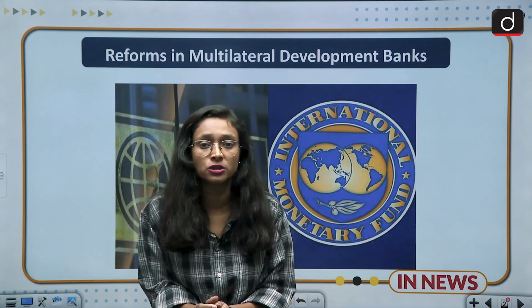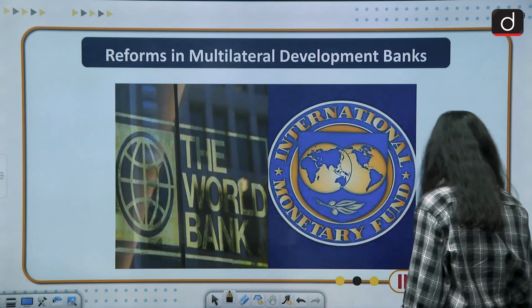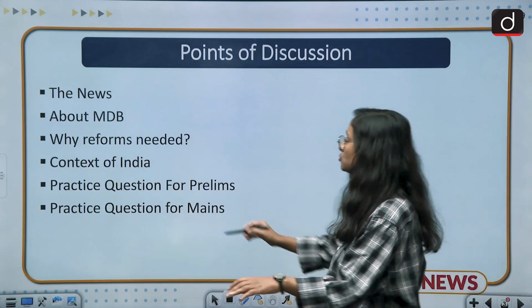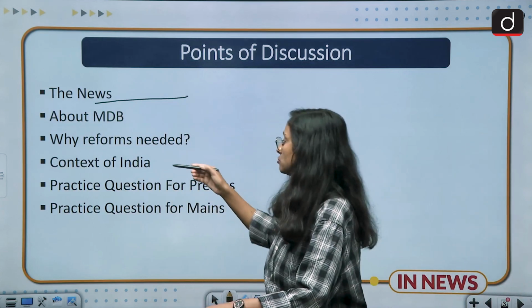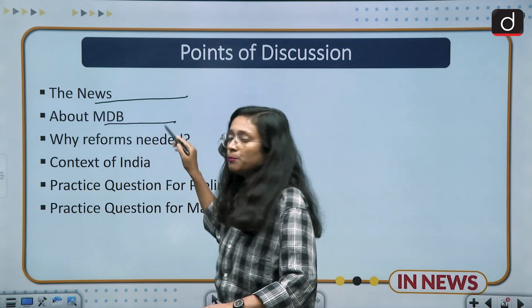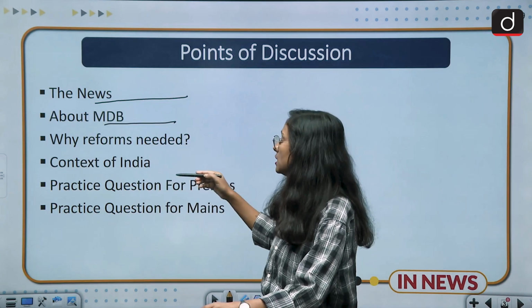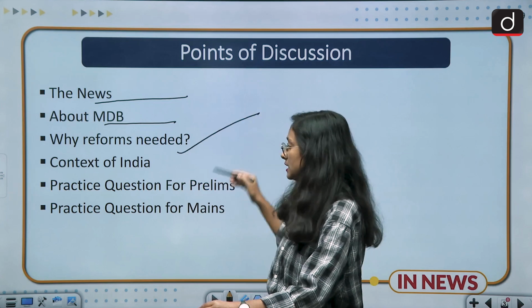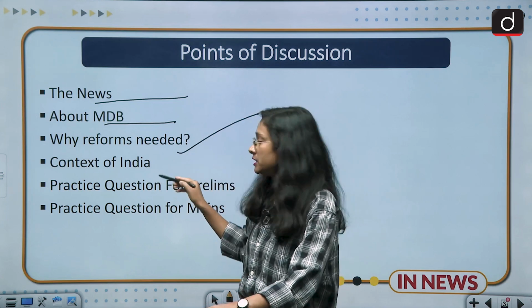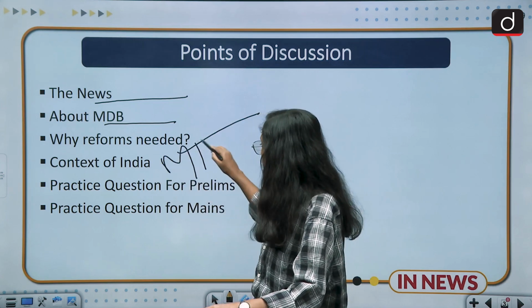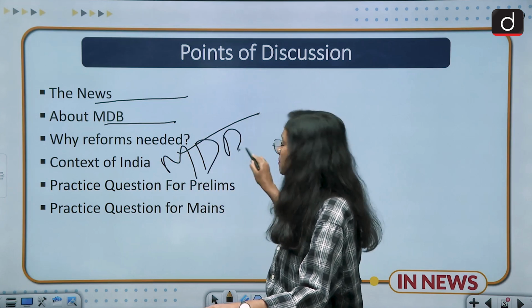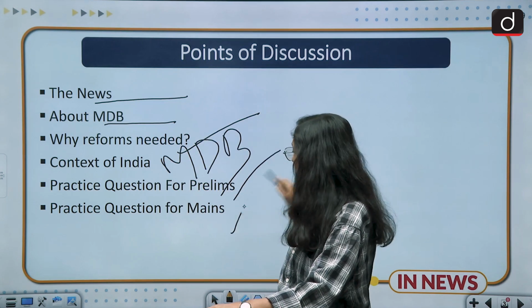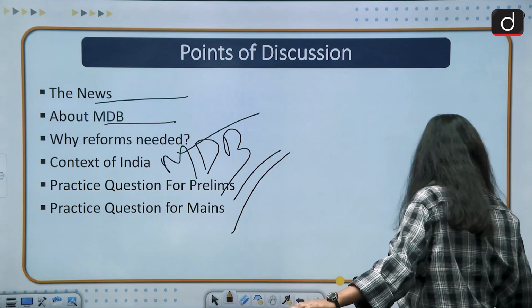Moving to the points of discussion. First of all we are going to discuss the news, and then a brief intro of MDB, and then why reforms are needed, and then in the context of India, how MDB is supporting India, and then practice questions for prelims and mains. So moving to the news part.